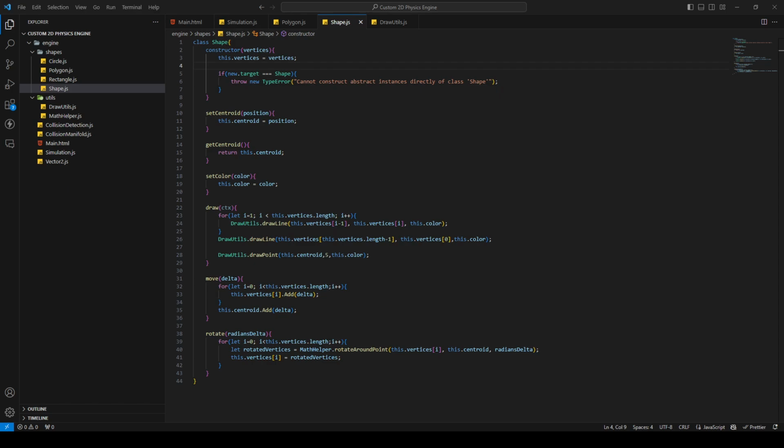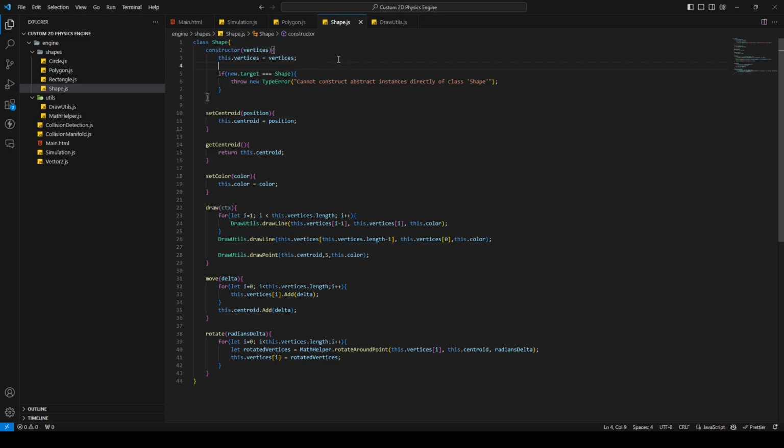But first, I'm going to change a little thing, and that's adding the color. I want to initialize it to black if a shape is created, as a default color.